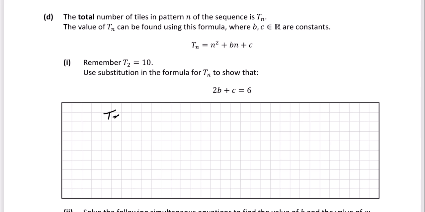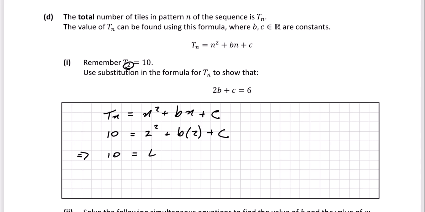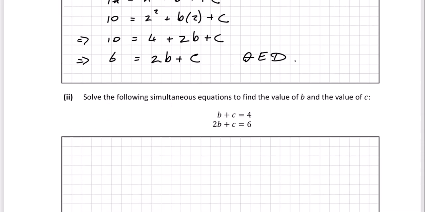So our formula is Tn is equal to n squared plus bn plus c. We're told that T2 is 10. So if we put 10 here, then n is 2. So it's going to be 2 squared plus b times 2 plus c. That'll give us 10 is equal to 2 squared, which is 4, plus 2b plus c. And then finally we can subtract 4 from each side. That'll give us 6 is equal to 2b plus c. So that's it really. Let's look at the next one, part 2.